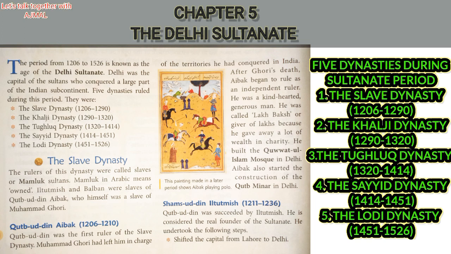Those are the five major dynasties that ruled during the Delhi Sultanate from 1206 to 1526. Let us move to the first dynasty, the Slave dynasty.